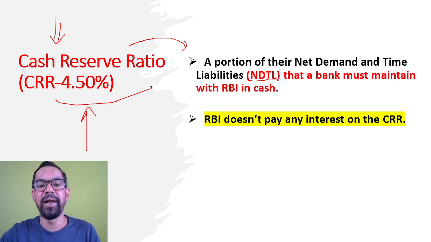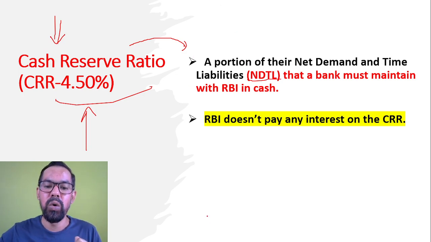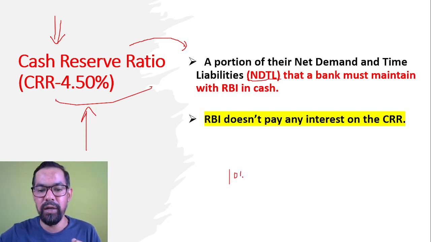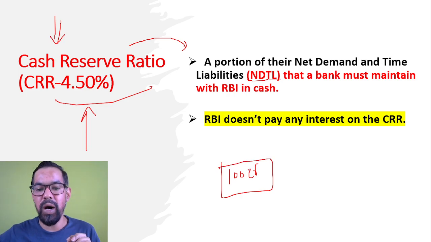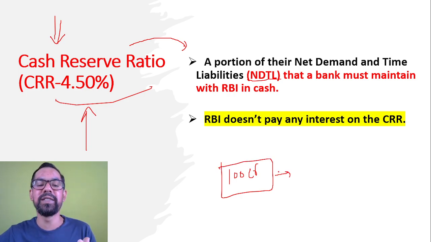NDTL is net demand and time liabilities. Whenever a bank does credit creation in the market, there is a certain amount that the bank holds. Let's say XYZ bank has 100 crore rupees of NDTL, which means they have 100 crore rupees in their hand for lending.